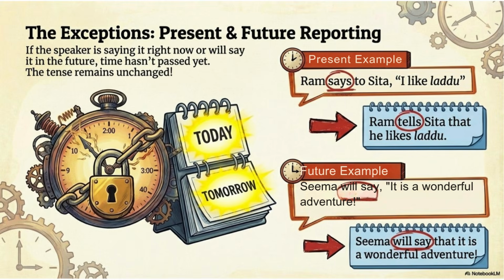If the speaker is saying it right now or will say it in future, the tense remains unchanged. Example: Ram says to Sita, "I like laddu." Becomes: Ram tells Sita that he likes laddu. Future example: Seema will say, "It is a wonderful adventure." Becomes: Seema will say that it is a wonderful adventure.